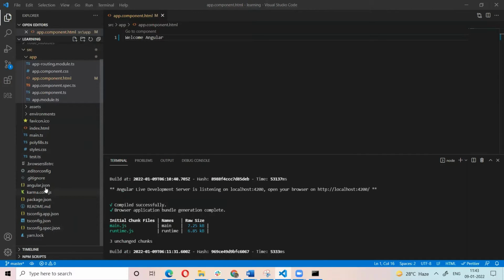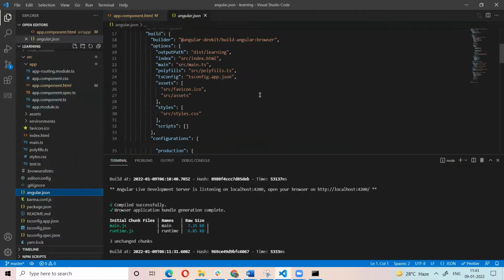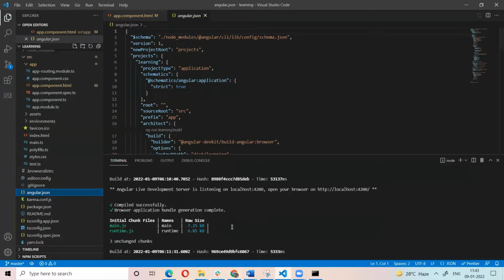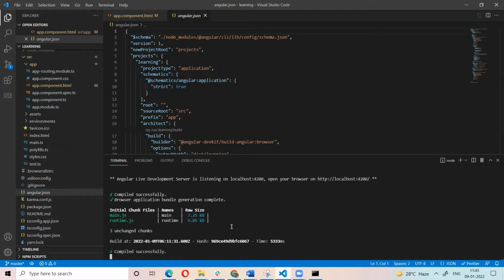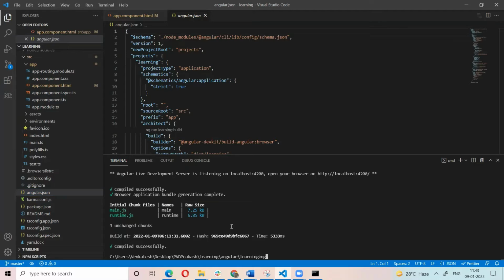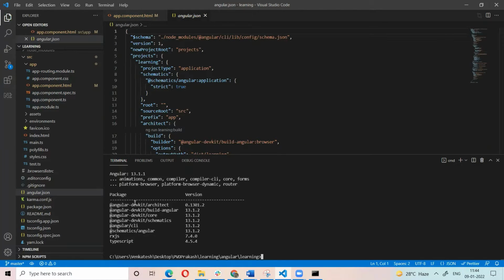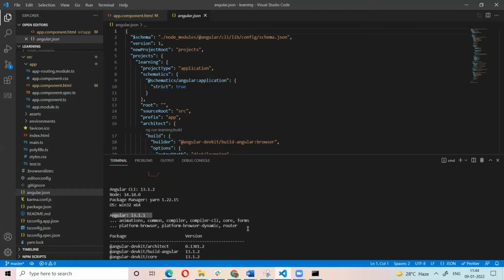You can see the version here. If you want to know the version, just run ng version. This is the CLI version, but the Angular version is 13.1.1. All the versions are the same, only major differences.